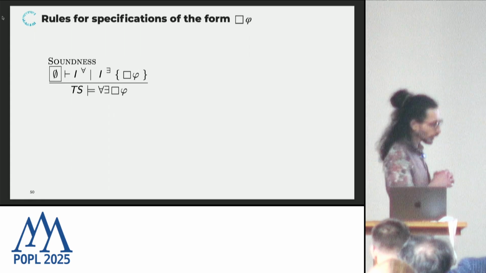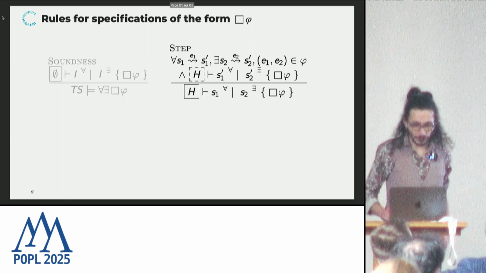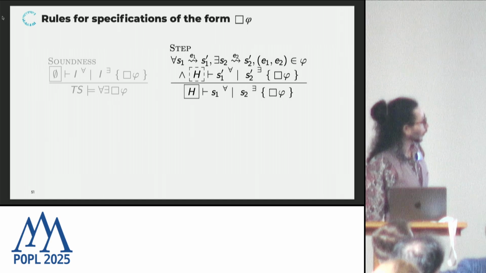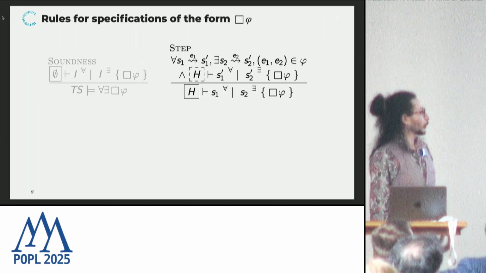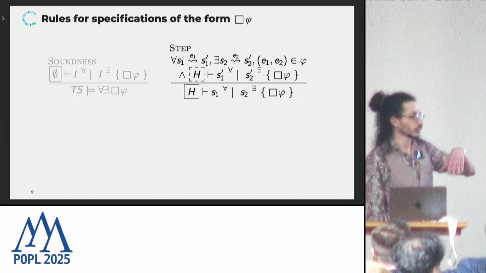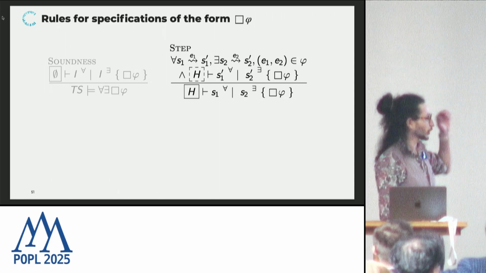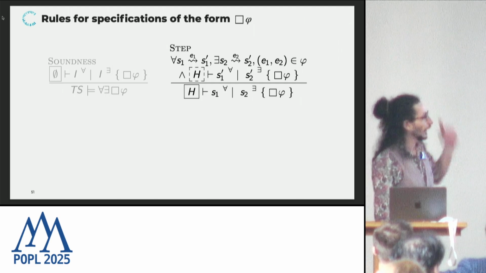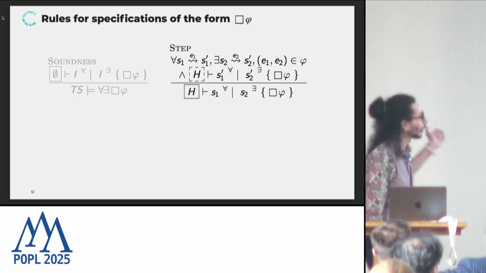So that's the first thing. Now, how do we actually prove such quadruples? So the main rule is the step rule. And what it says is that if you're focusing on two states, S1 and S2, what you have to show is that for all ways to transition out of S1, there is a way to transition out of S2 such that the events emitted by those transitions are satisfying the relation. And then the targeted states are, again, related by a quadruple.